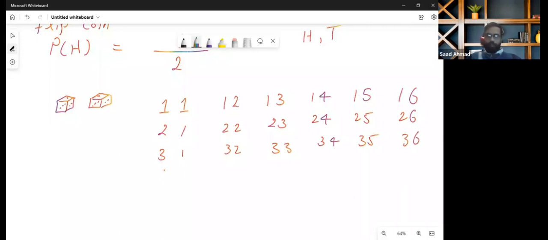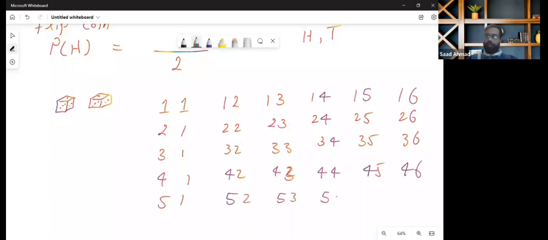Let me have the next ones, 4 1, 4 2. These are the numbers that can appear on top when you roll, the first die and the second die. Then 4 3, 4 4, 4 5, 4 6, 5 1, 5 2, 5 3, 5 4, 5 5, 5 6, 6 1, 6 2, 6 3, 6 4, 6 5, 6 6.